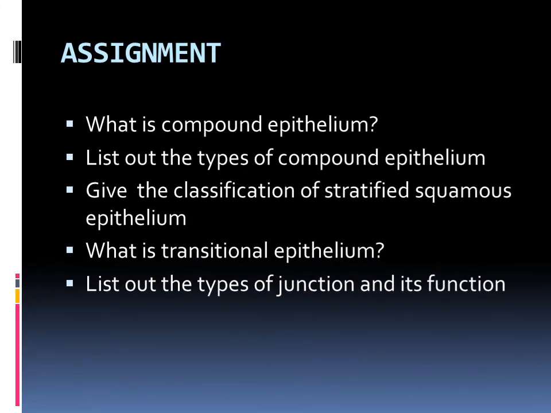Assignments are: the first question, what is compound epithelium? If the epithelial tissue is made up of more than one layer of cells, or multiple layers of cells, it is known as compound epithelium. Then list out the types of compound epithelium. Compound epithelium is classified as stratified as well as transitional.